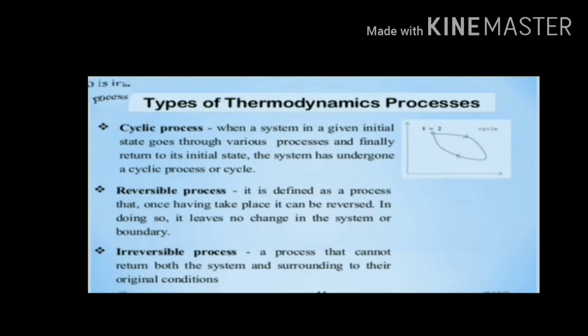Like if the initial reaction and the final chemical reaction are the same, then the process is called a cyclic process. A reversible process is a process in which a compound is converted into product, but the product can also be converted back into the same compound. Irreversible means a reactant is completely converted into product and after a certain time it cannot be reversed.